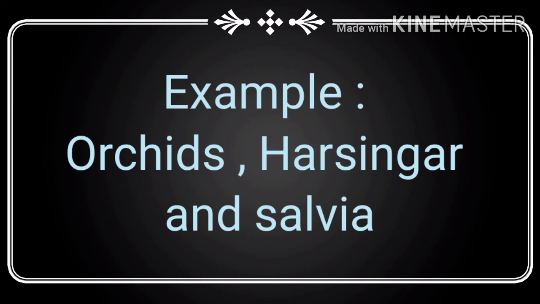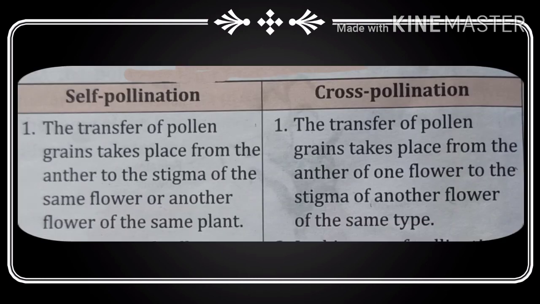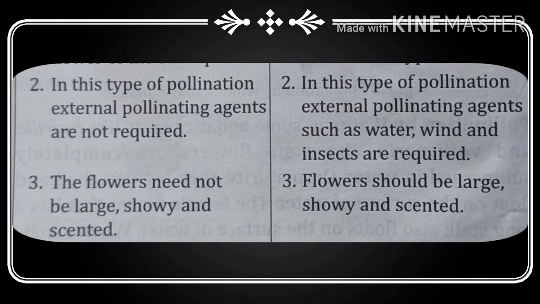Now we discuss the difference between self-pollination and cross-pollination. The first difference is that self-pollination is the transfer of pollen grains from the anther to the stigma of the same flower or another flower of the same plant, but cross-pollination takes place from the anther of one flower to another.